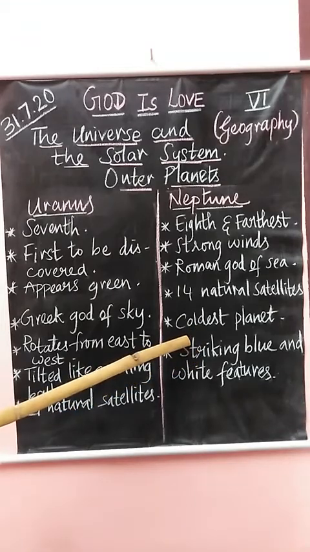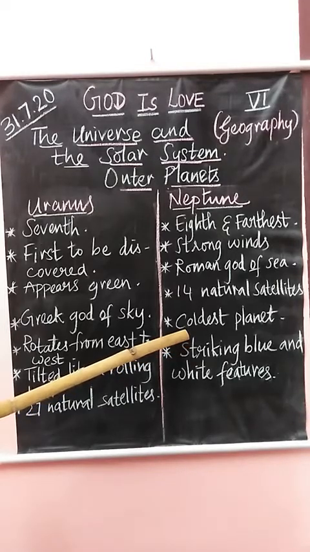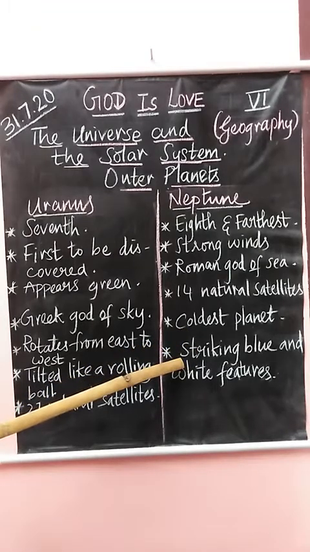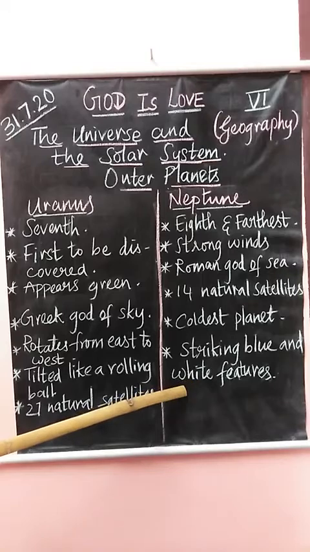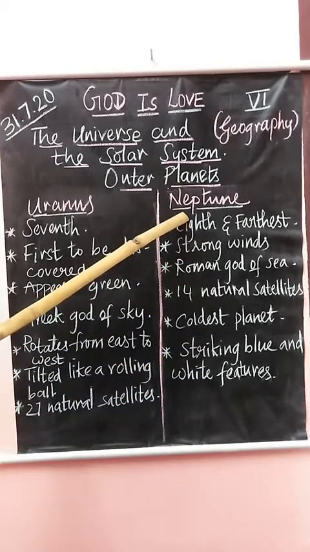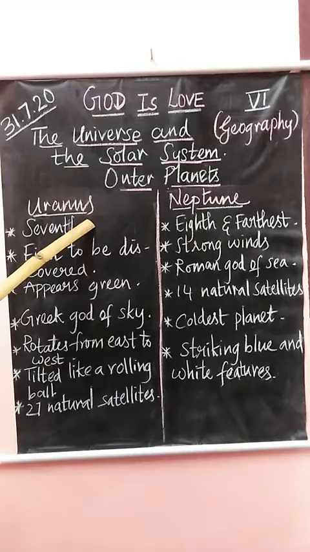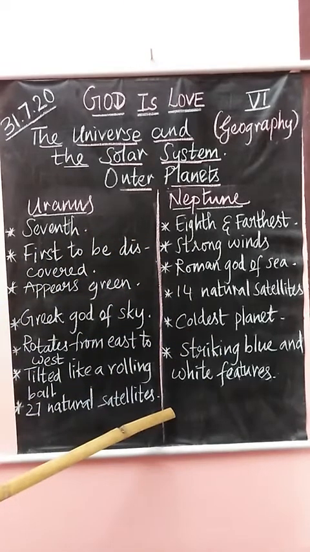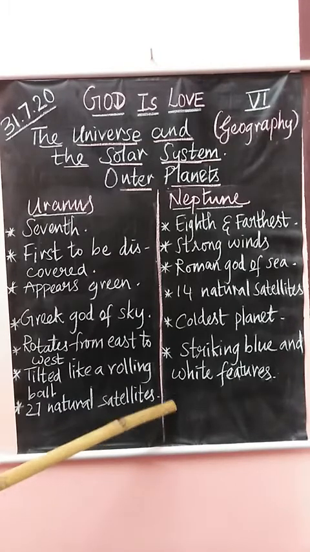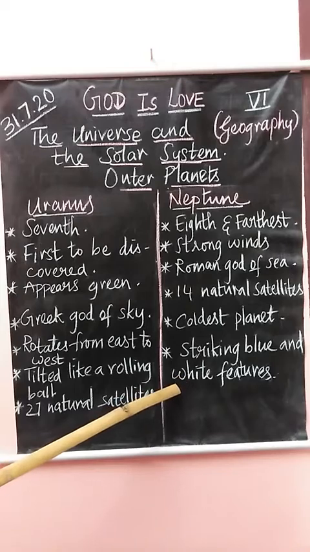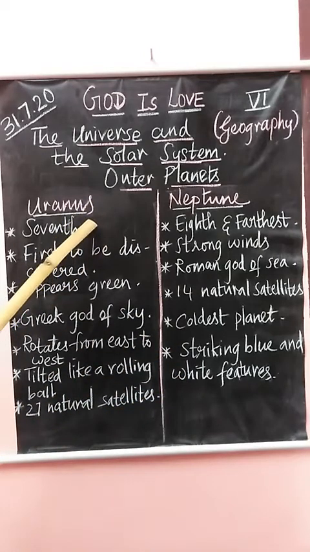Neptune is the coldest planet because of its distance from the Sun, because it is very far away from the Sun. So Neptune is the coldest planet in the solar system. The striking blue and white features of Neptune distinguish it from Uranus. See, the particles of ice, methane and minor gases in the atmosphere give Neptune its deep blue color, which helps it to distinguish itself from Uranus.